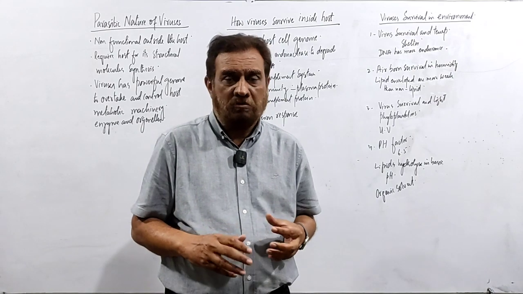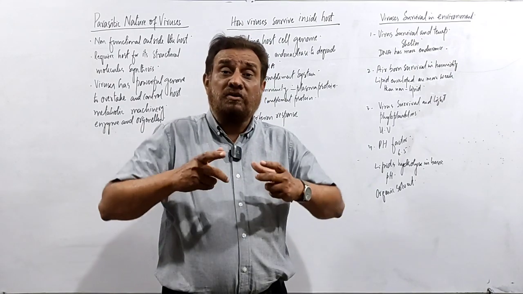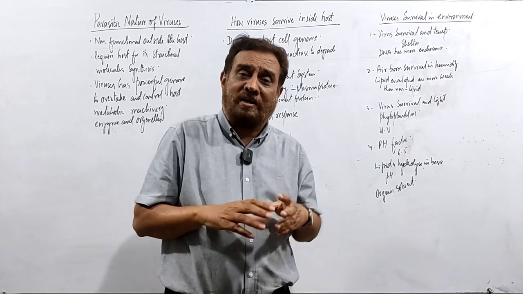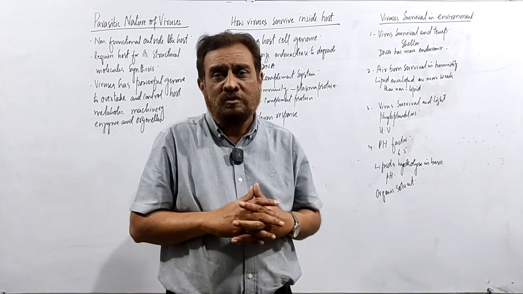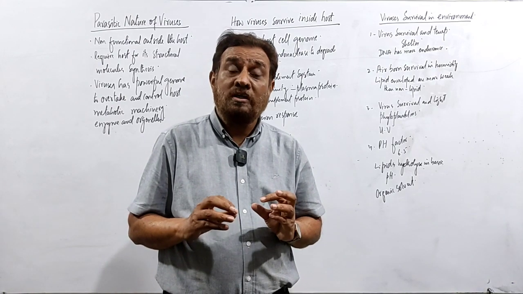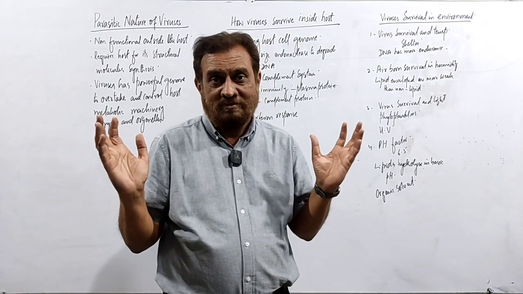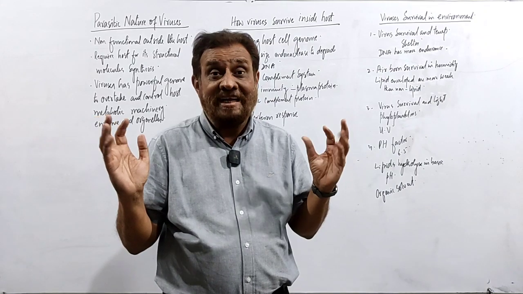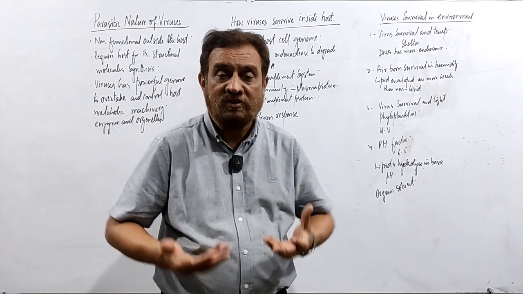If favorable, the virus will enjoy. But if it is not a favorable environment for the virus, what does the virus do? The virus will try to get a shelter somewhere.